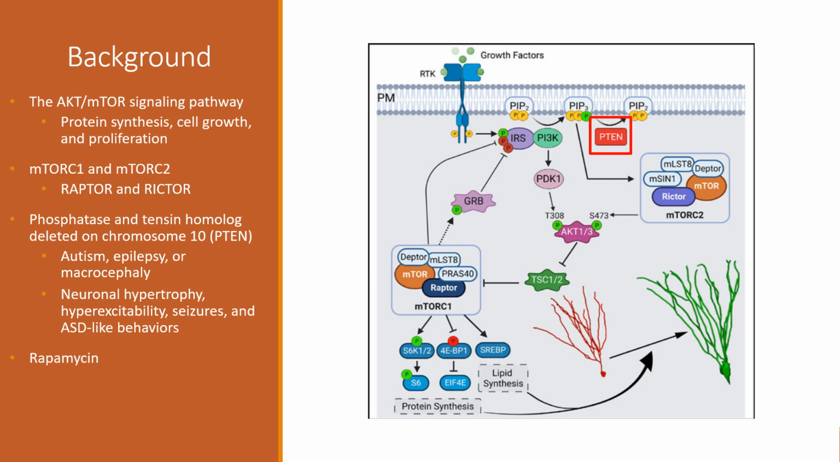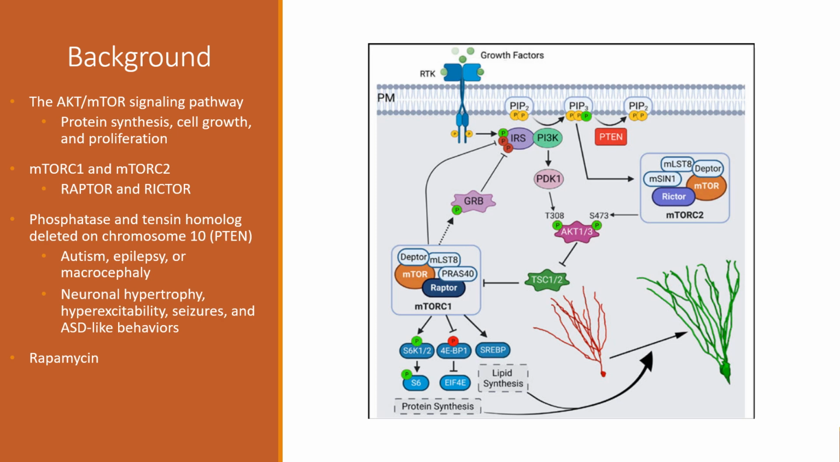Phosphatase and tensin homolog deleted on chromosome 10, or PTEN, is a negative regulator of this signaling pathway. Mutations in the PTEN gene are found in patients with autism, epilepsy, and macrocephaly. In mouse models, PTEN loss results in neuronal hypertrophy, hyperexcitability, seizures, and ASD-like behaviors.